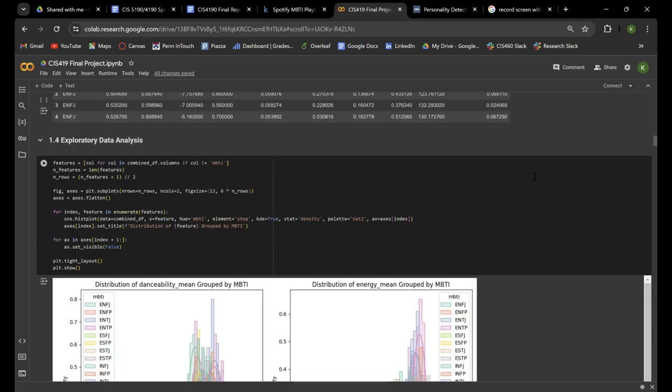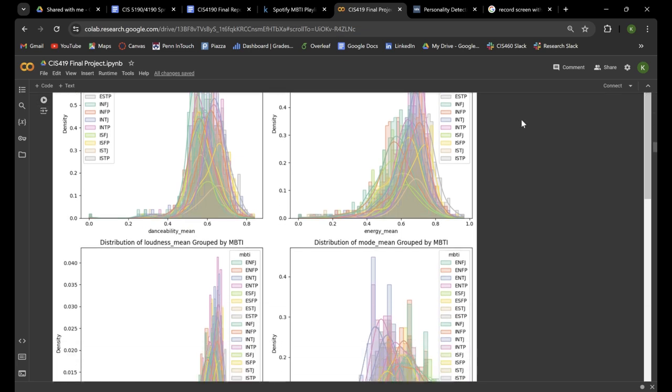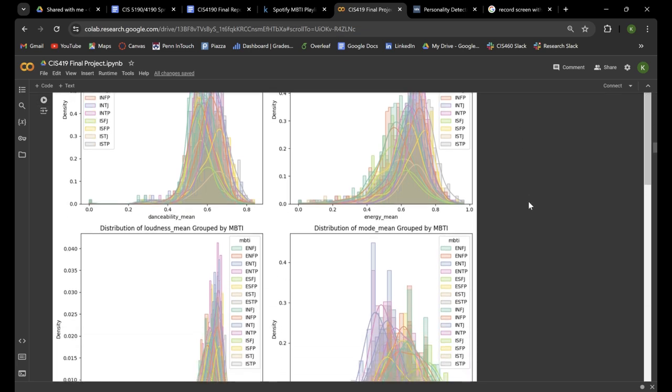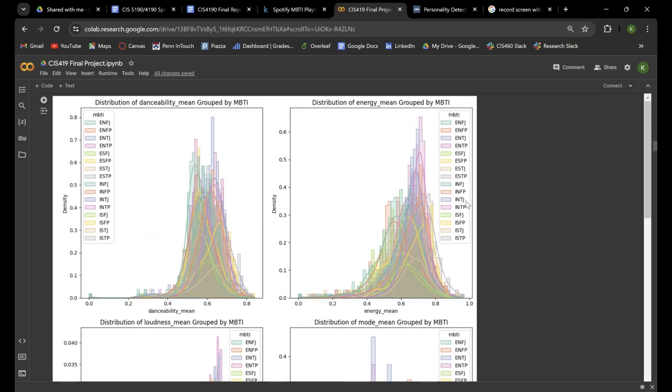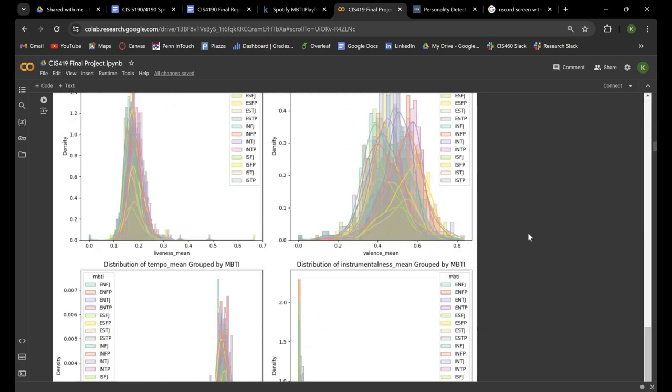Looking at the data, the first thing we did was plot each distribution for each feature grouped by MBTI. You can see on our exploratory data analysis, in the following plots, we have loudness, mode, danceability, energy, plotted out for each MBTI. You can see that the curve for each MBTI is distinct and unique from each other, implying that there is some sort of correlation between personality and preference in music type.